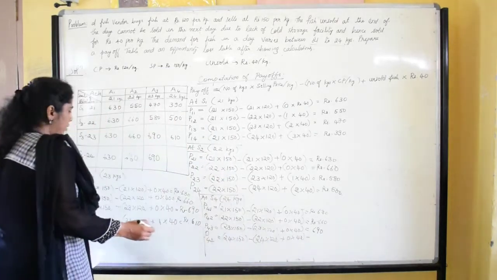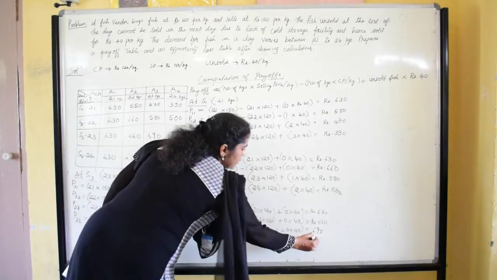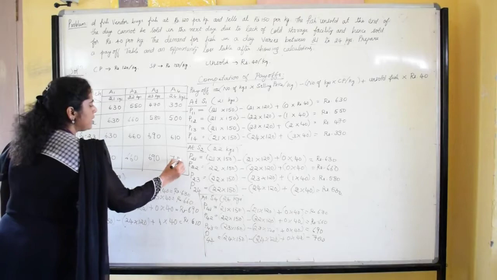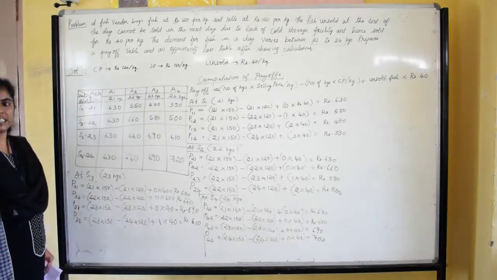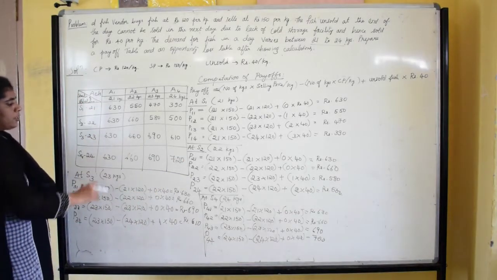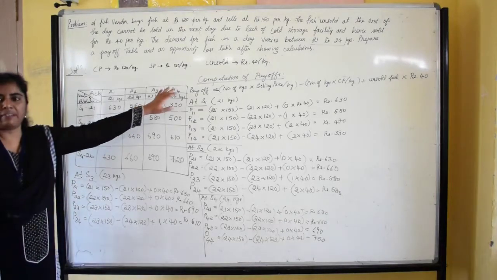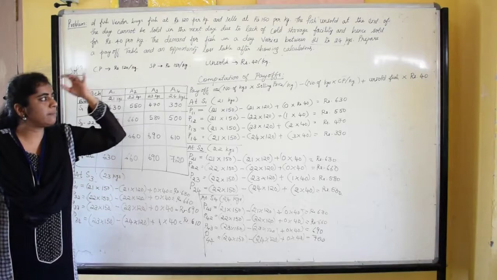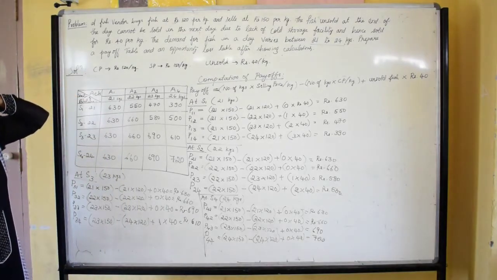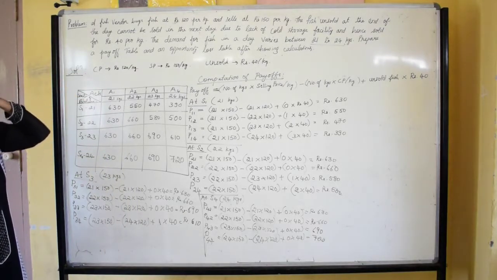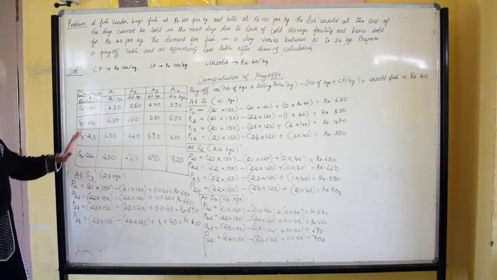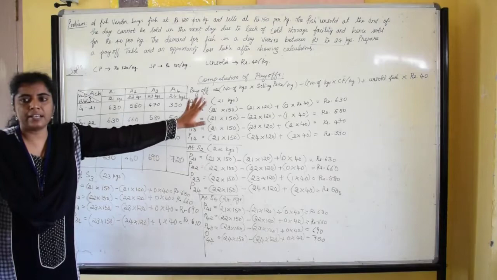The value, if you calculate, will be rupees 720. So here the payoff value is 720. So with the formula we have taken for the payoff table, number of kgs into selling price per kg minus number of kgs into cost price per kg plus unsold fish into rupees 40. So these are the payoff values that we have calculated.